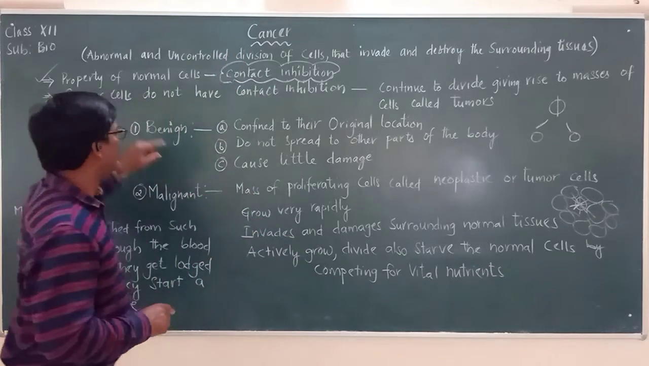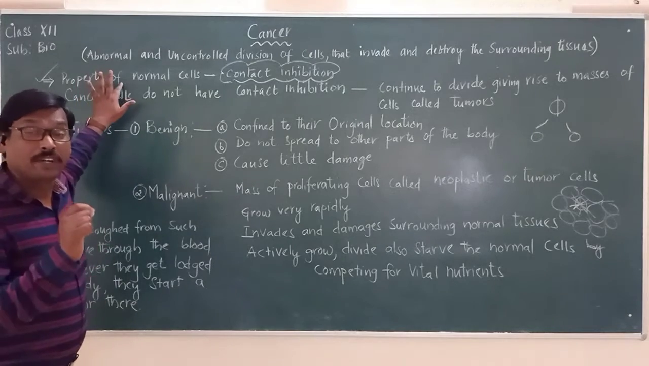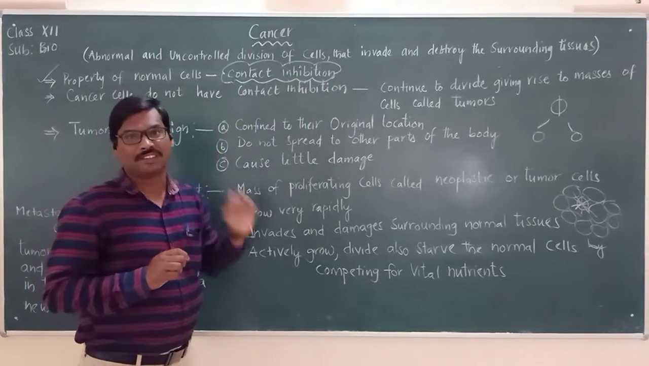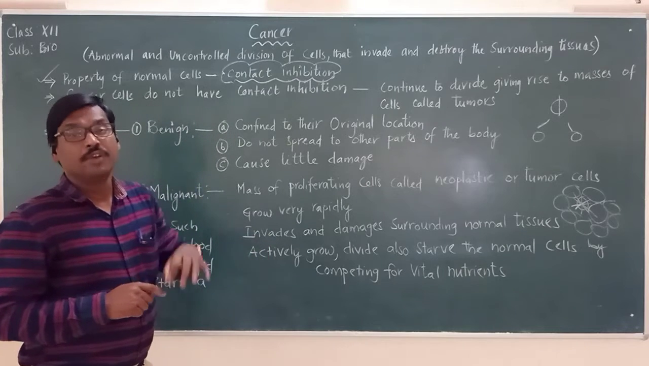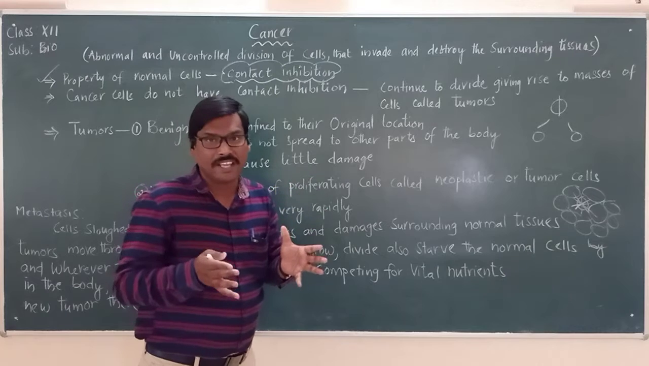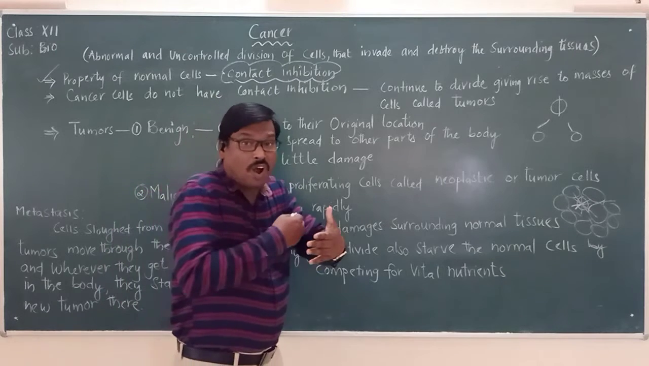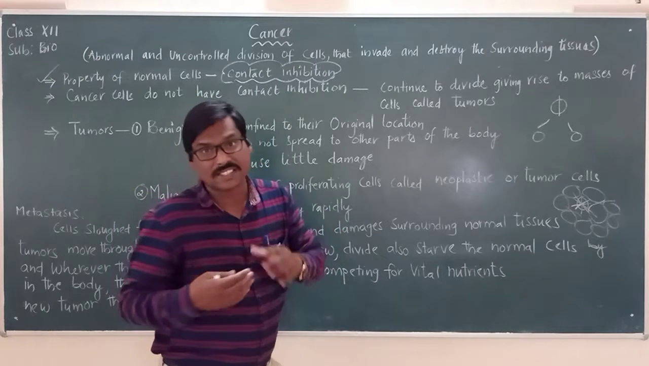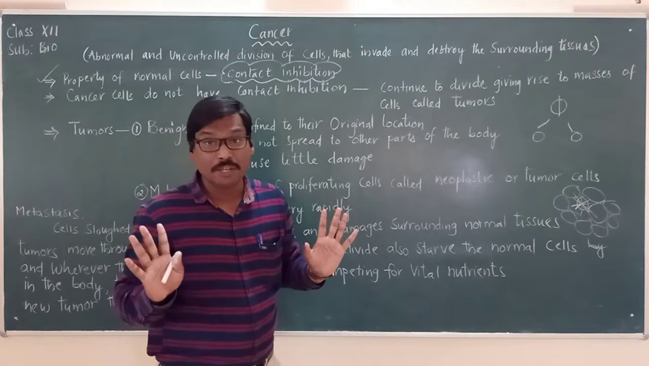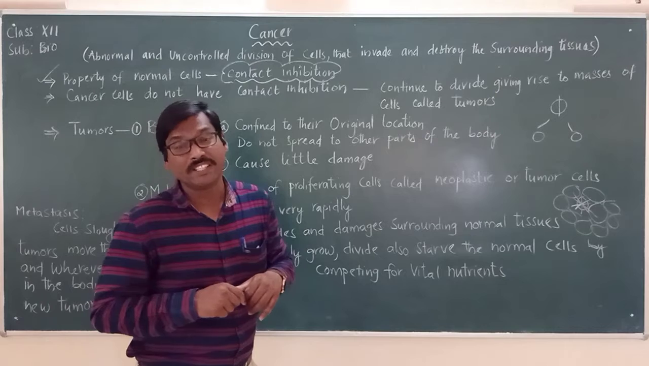Based upon this point, we are going to discuss everything regarding cancer. Now, the first property of normal cells is contact inhibition. When the cells are dividing and multiplying and come in contact with the adjacent cell, it inhibits the process of cell division. Please remember this.